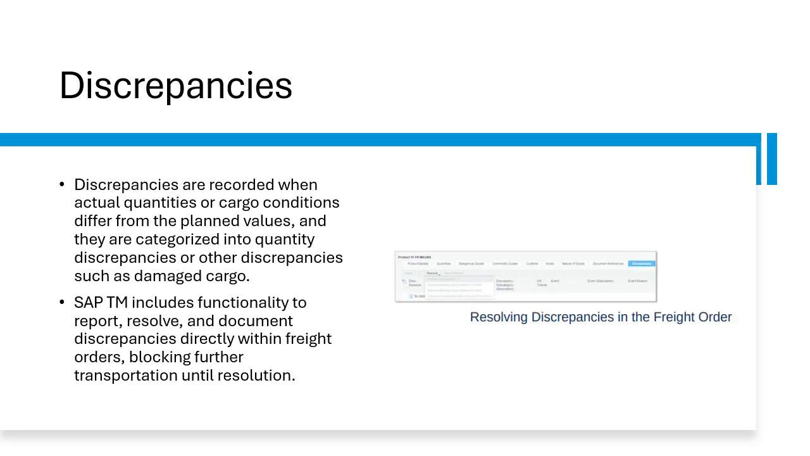And this figure shows how a discrepancy in freight orders can be resolved using SAP TM. Users can mark discrepancies as resolved, which removes the planning and execution block from the freight unit. The resolution process ensures that any discrepancy in cargo quantities or conditions is properly documented and handled.